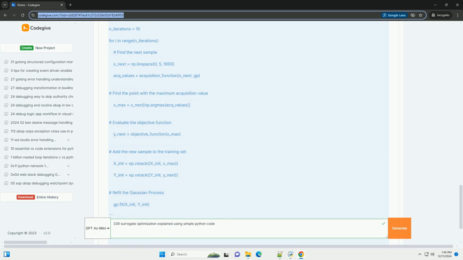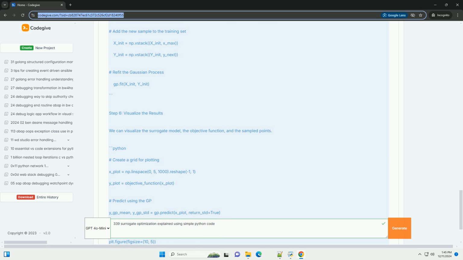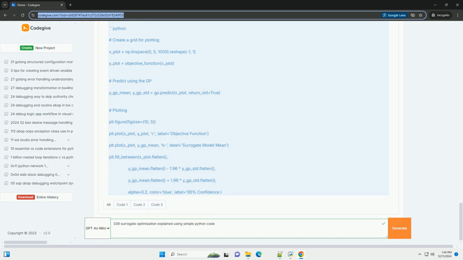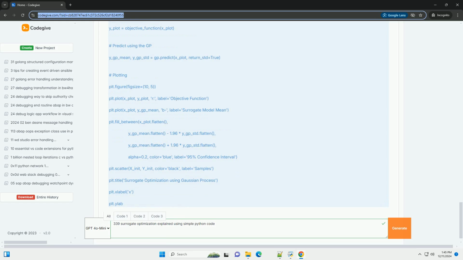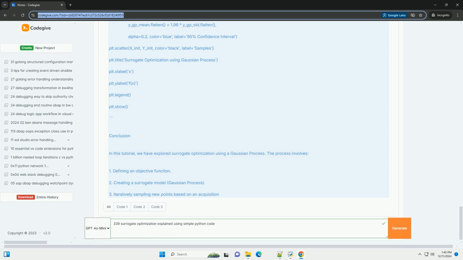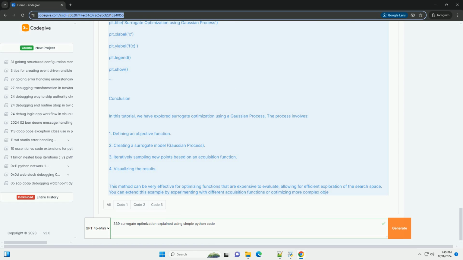Step 1. Install required libraries. Make sure you have the following libraries installed. Bash. pip install numpy scipy matplotlib scikit-learn. Step 2. Import libraries. Python. import numpy as np. import matplotlib.pyplot as plt. from scipy.optimize import minimize. from sklearn.gaussian_process import GaussianProcessRegressor. from sklearn.gaussian_process.kernels import RBF, ConstantKernel as C.